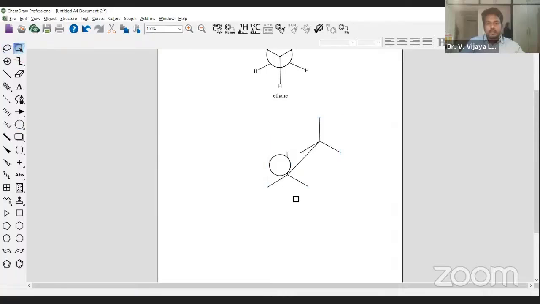Okay, try to just put one of the CH3 moiety. Try to put one of the CH3 moiety. Okay, that's how you have to paste it.